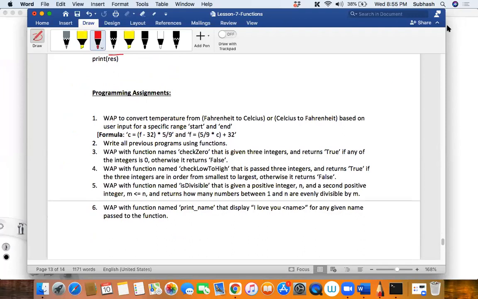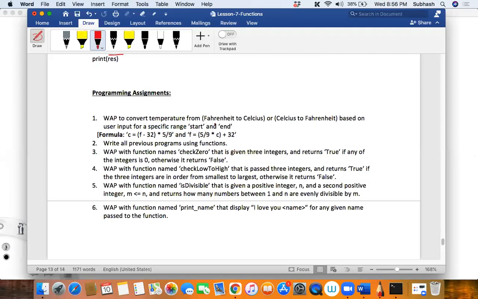Akshada, what is the first program? Write a program to convert temperature from Fahrenheit to Celsius or Celsius to Fahrenheit based on user input for a specific range, start and end. So you write a function. You are supposed to write a separate function to convert from Fahrenheit to Celsius or Celsius to Fahrenheit. Yes or no, my dear friends?